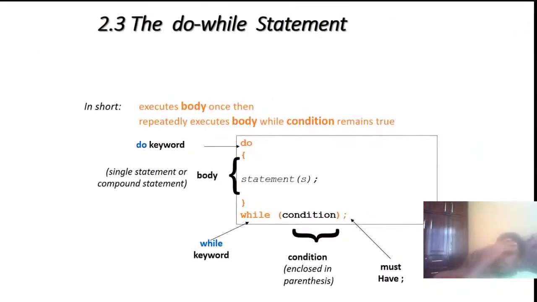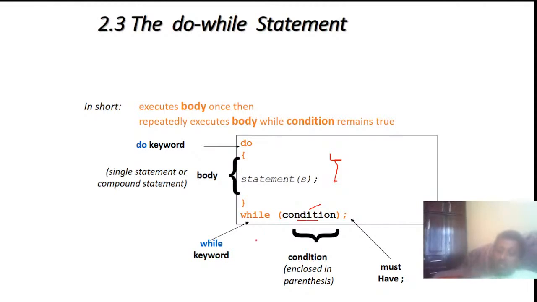Good. Then the third one, the do while statement. As you see here, in short, from this expression or graph, the do keyword starts the body of the statements under this braced block, whatever the condition is. So the first time, a single statement or compound statements are executed, because the do keyword executes this block of statements first, then checks the condition, and the while keyword here checks the condition.